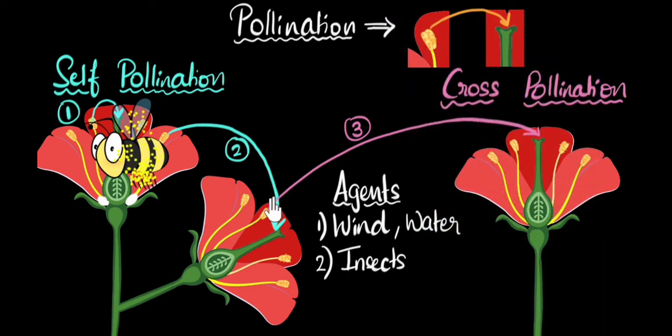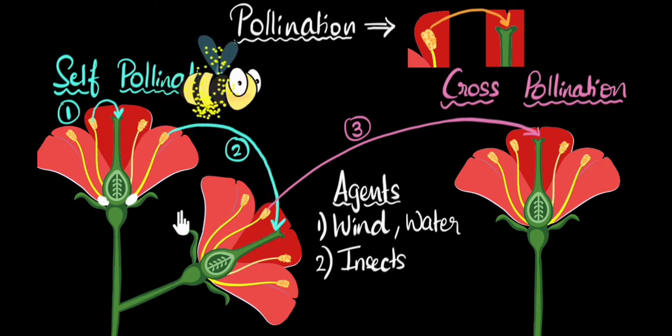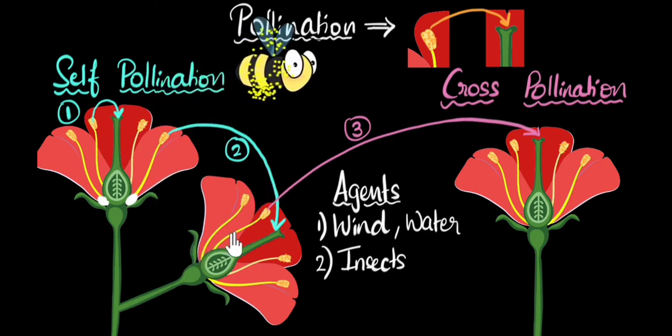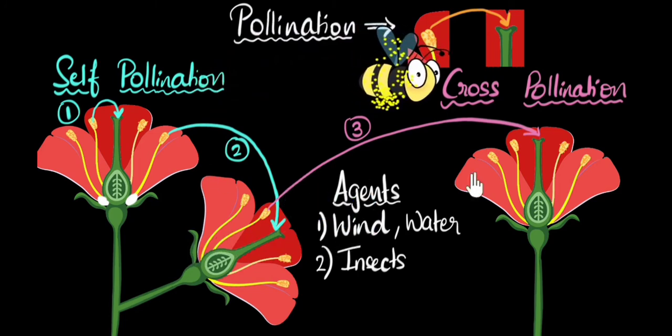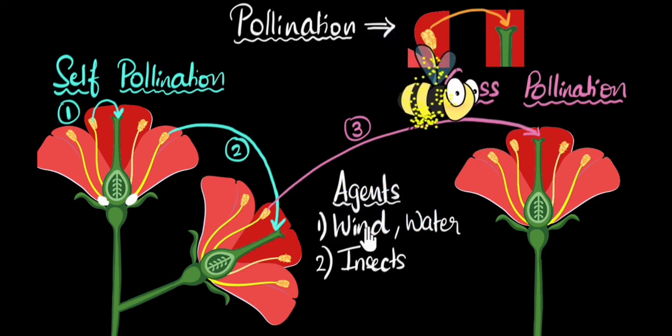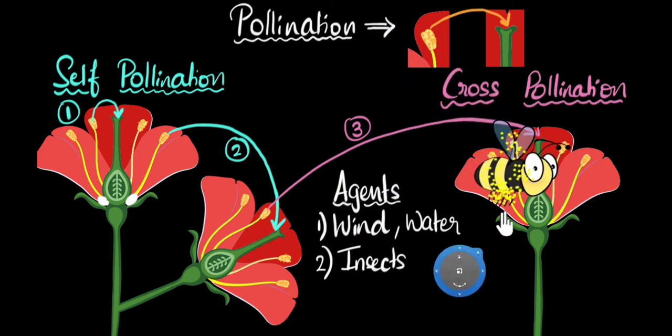And then when the bee decides to move away, it carries those pollen grains with it. Now the bee goes on its way, on its long journey maybe to its home, and then it spots another similar flower with the similar fragrance and the similar odor. And then again, it gets attracted to it and starts drinking the nectar from that. And while doing that, some of the pollen grains get transferred to the stigma, and that's how cross-pollination can happen.